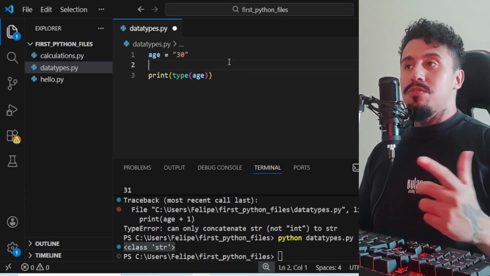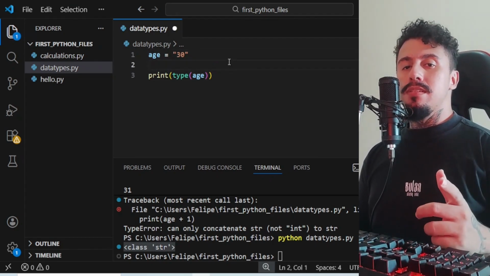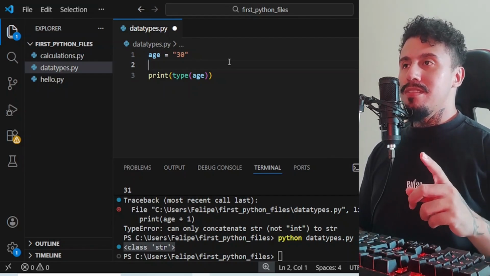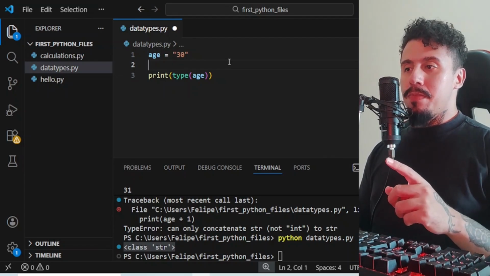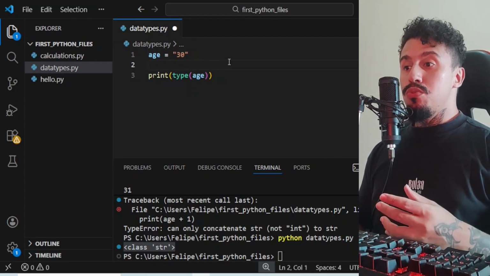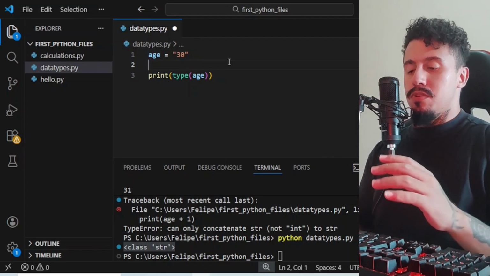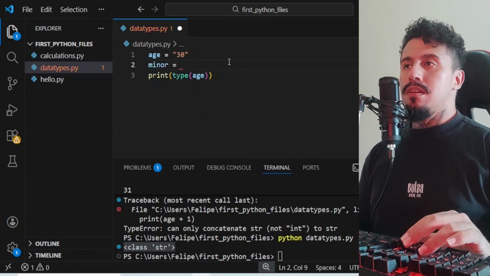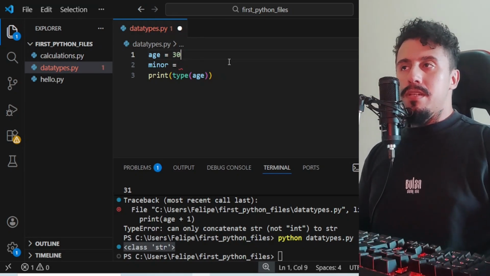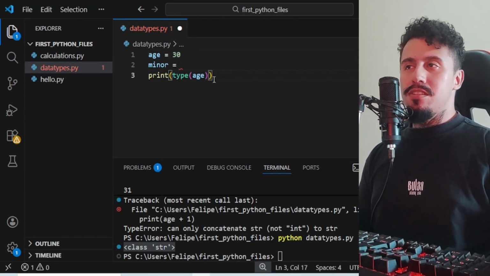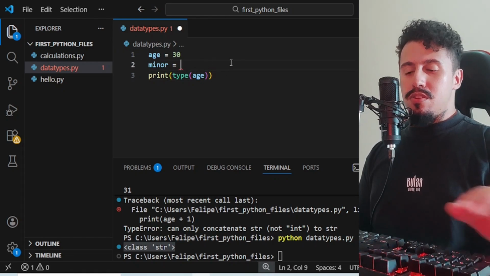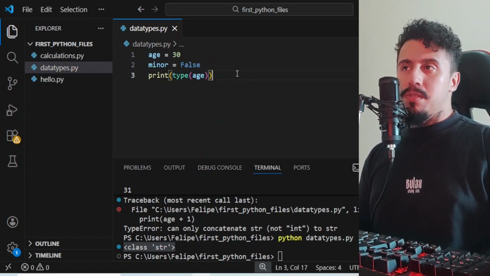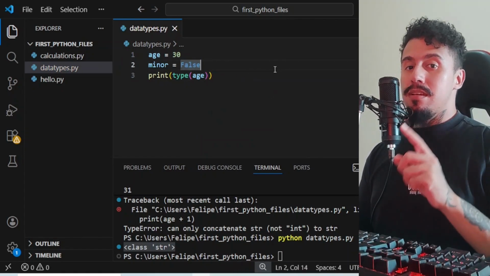We have another general data type, that is the data type Boolean. This is one of the most important data types of programming, right? Because this data type indicates if something is true or false. For example, is Felipe minor? Of course not, because he's 30 years old, right? So I can put the data False and pay attention.